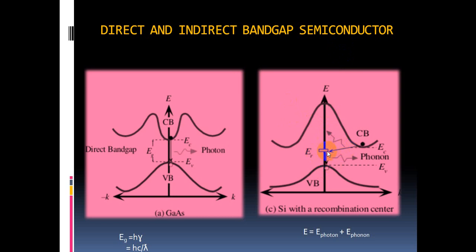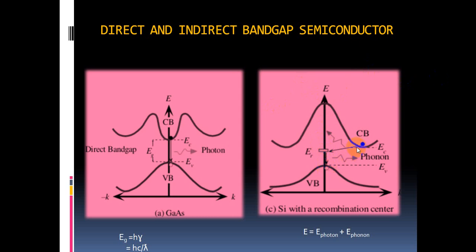This intermediate state is also known as a recombination center, otherwise a defect center, otherwise a trapped energy state. So this electron loses its momentum and comes into the recombination center. From this, the direct transition takes place and it recombines with the hole.